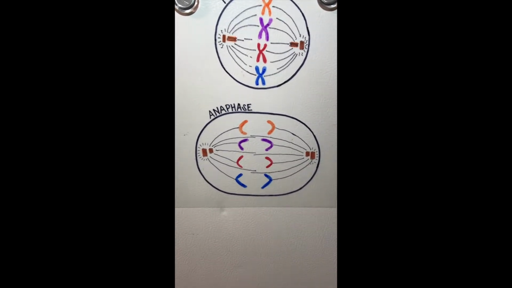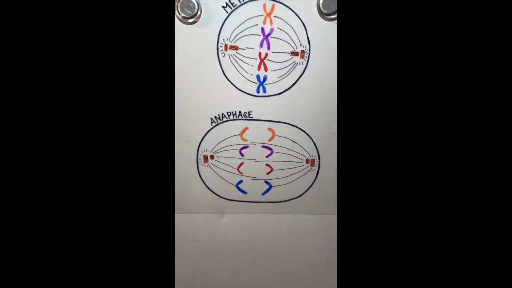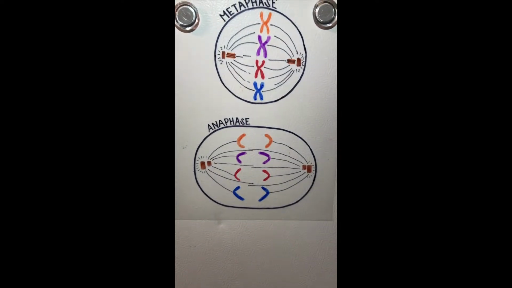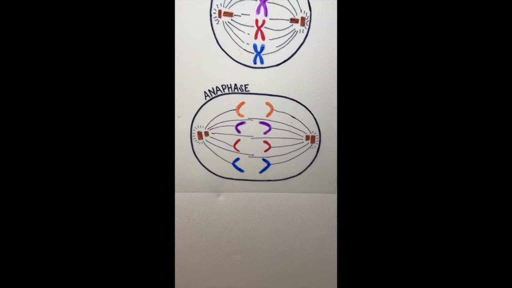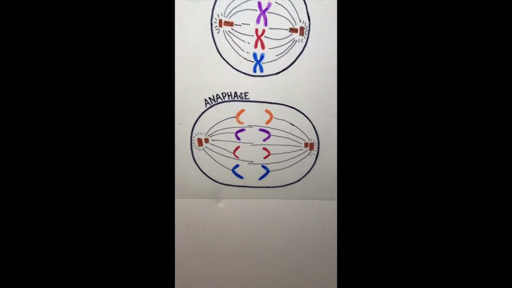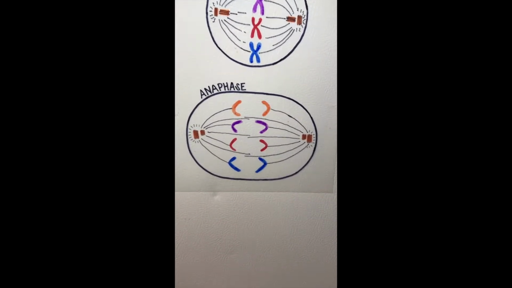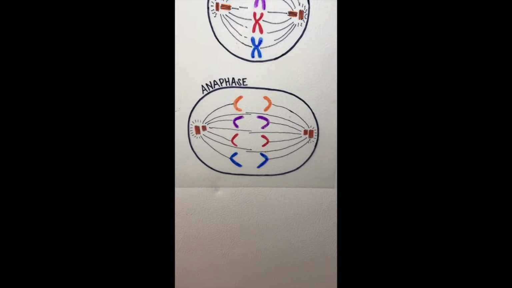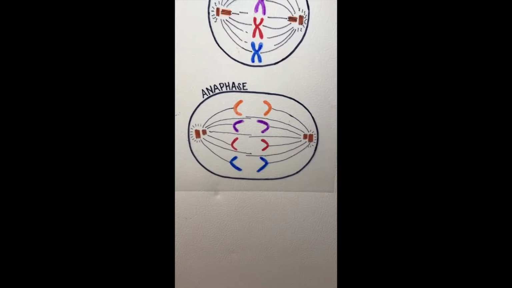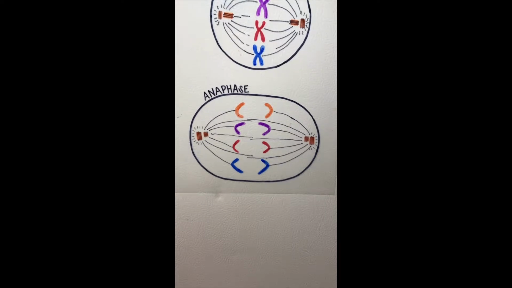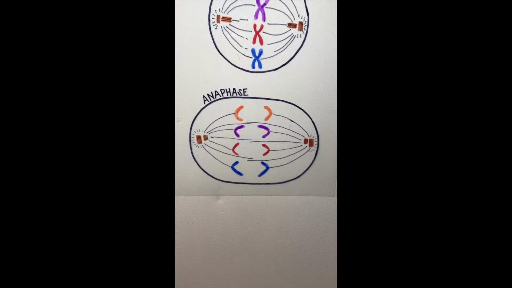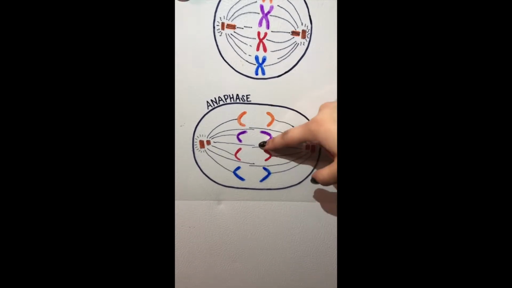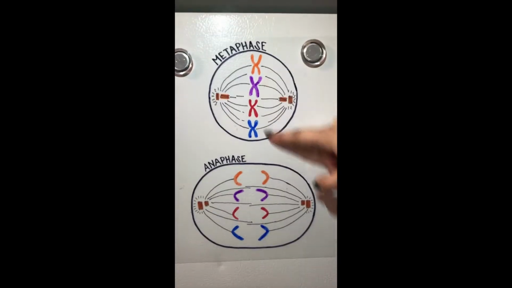This is called the spindle checkpoint and helps ensure that the sister chromatids will split evenly between the two daughter cells when they separate in the next step. If a chromosome is not properly aligned or attached, the cell will halt division until the problem is fixed. In anaphase, the sister chromatids separate from each other and are pulled towards opposite ends of the cell. So here they show that they are separated versus over here they are all together.